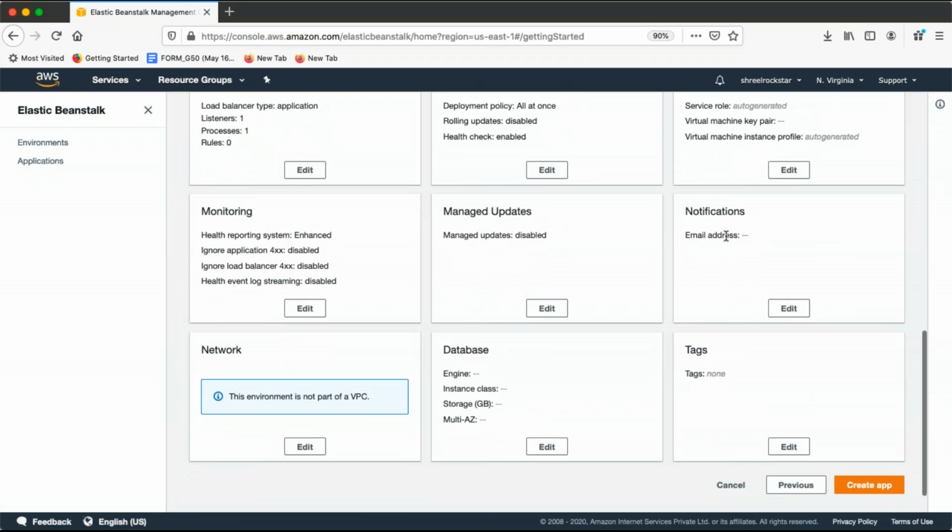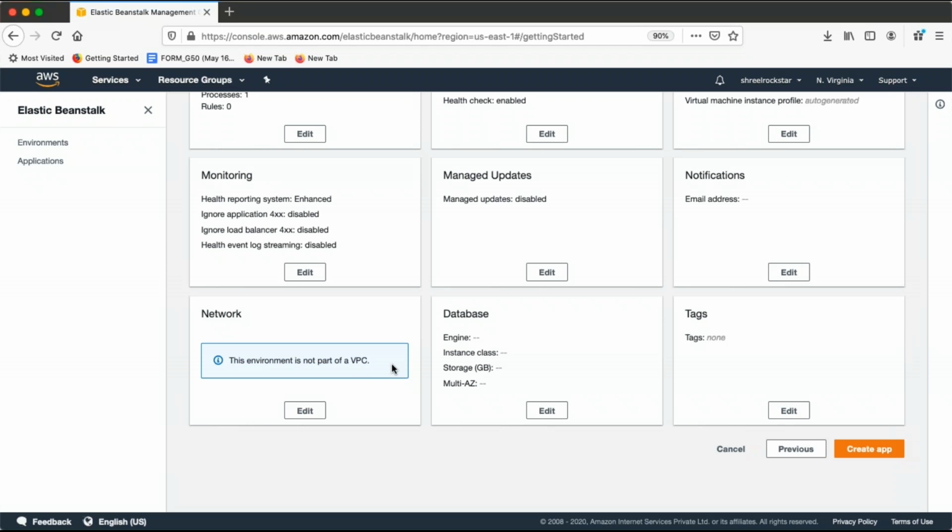Then you have notifications like SMS, so whenever my Elastic Beanstalk is getting drained or deleted, or there is a high availability issue, anything, I should get a notification. Updates you can manage. Monitoring, guys, is disabled by default, but you can enable all these things if you're looking for more debugging.